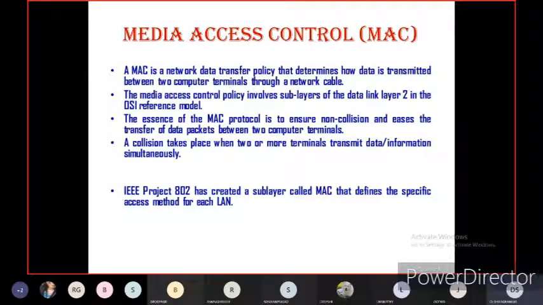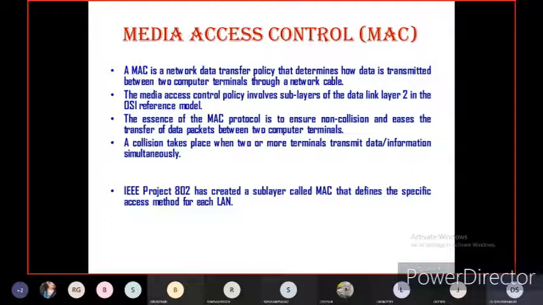Data collision is nothing but when two or more computers send data or information in a single channel at a time. Listen properly, once again: when more than two computers at a time send data packets in a single channel, definitely there will be data collision.